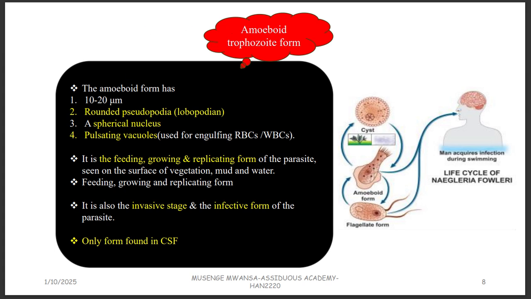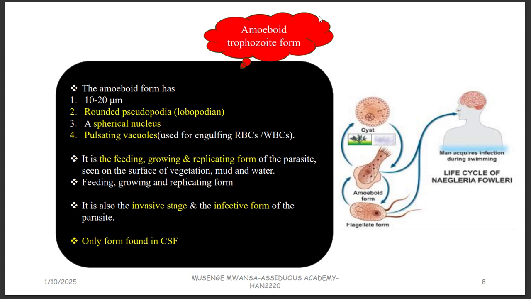Pseudopodia, these are like hands that these guys use to engulf, right? You can see these things that are coming out from there. That's the lobopodia or the pseudopodia. And then it has got a spherical nucleus inside, and then a pulsating vacuole. A pulsating vacuole is used to engulf the red blood cells and the white blood cells. Please take note, this is a pulsating vacuole, not a food vacuole, because in multiple choice questions that can come. Pulsating vacuole to engulf these cells, the red cells and the white cells.